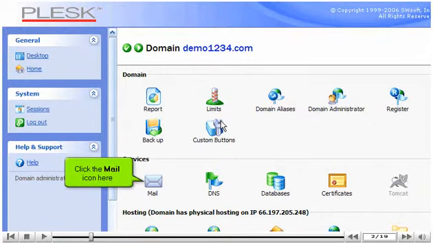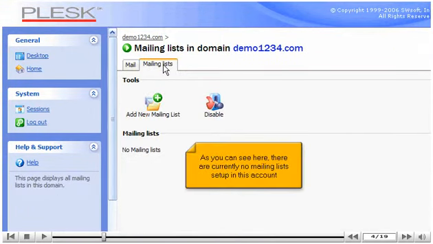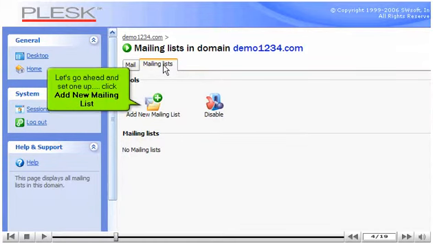Click the mail icon here. Click Mailing Lists. As you can see here, there are currently no mailing lists set up in this account. Let's go ahead and set one up. Click Add New Mailing List.